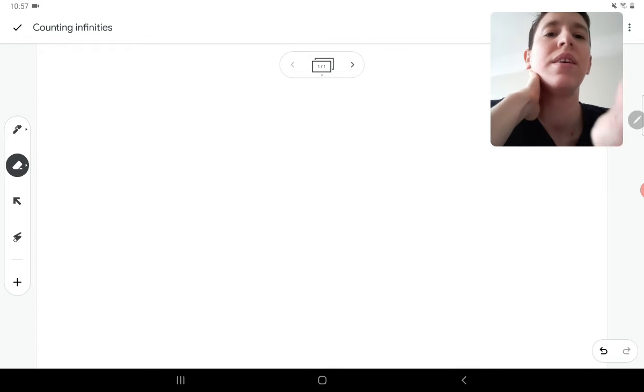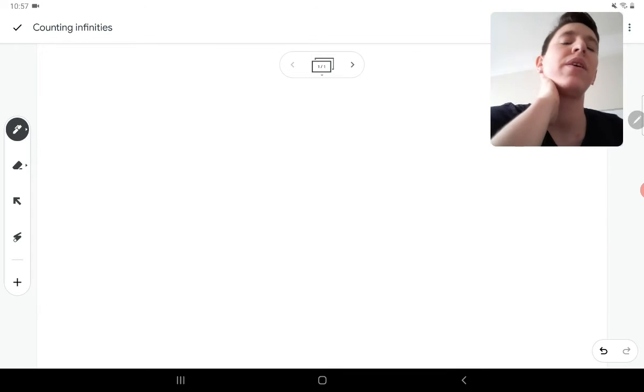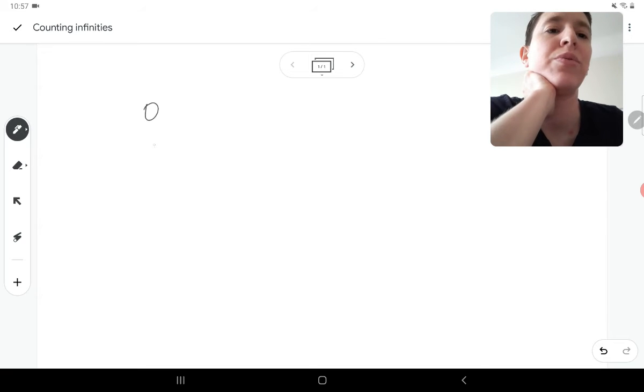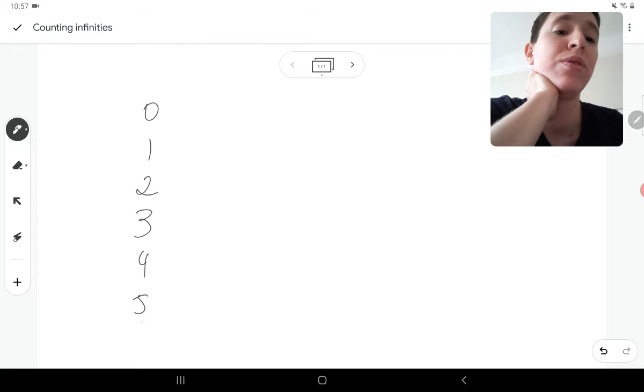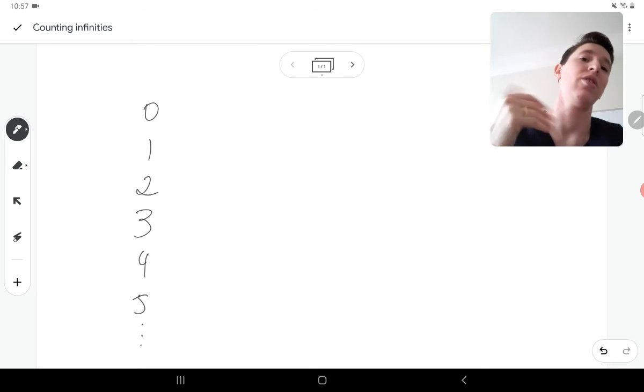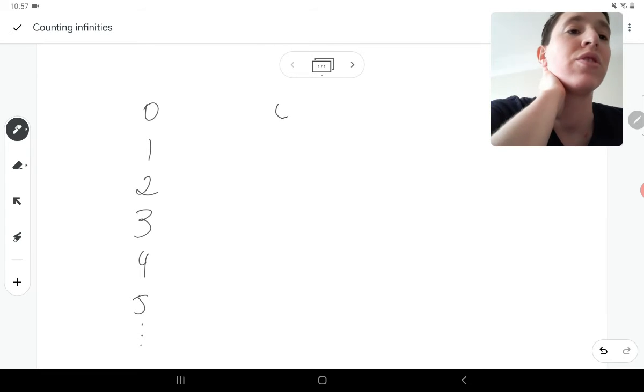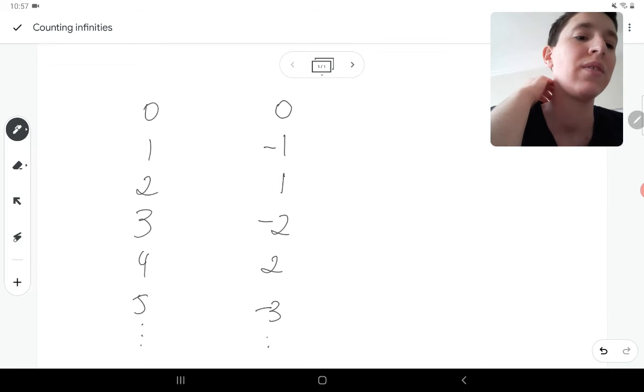Space for math. So let's compare the natural numbers, because I like having the 0. And if you don't like 0, I'm sorry. Let's compare them to the integers, right? The integers have the 0, and then they have the -1 and the 1, -2 and 2, -3, and so on.